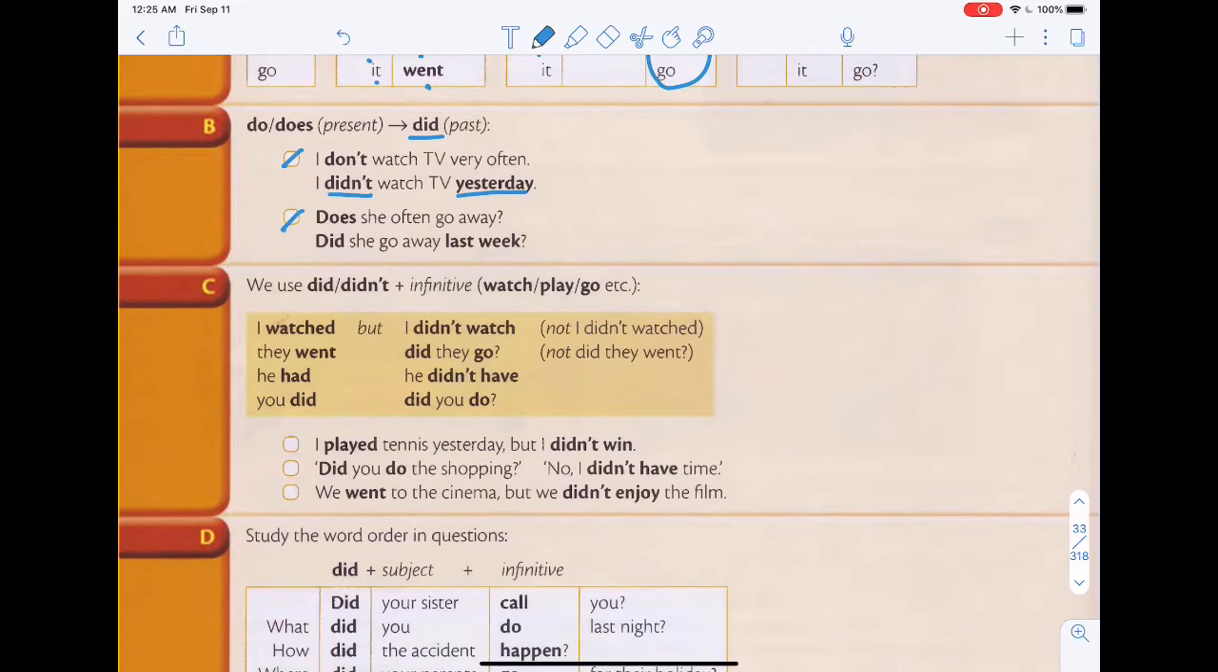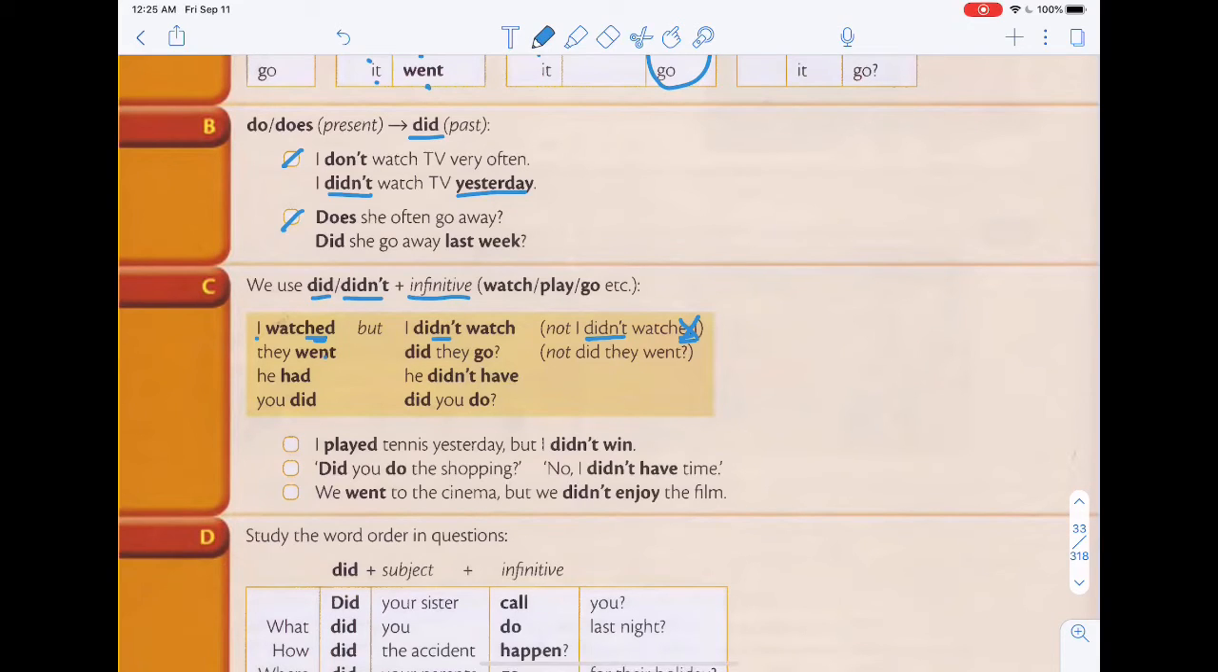So let's take a look at C. We use did or didn't plus an infinitive to make a sentence. So I watched, or you say I didn't watch. All right, so let's take a look. Remember, it is not I didn't watched. You don't have to put the ed because didn't is already a past tense. So because you're already talking about the past in didn't, you don't have to put ed.